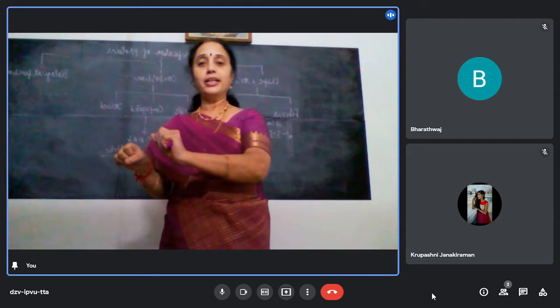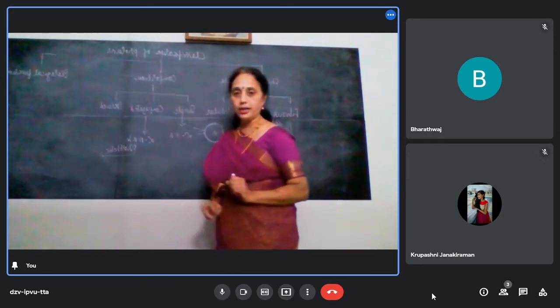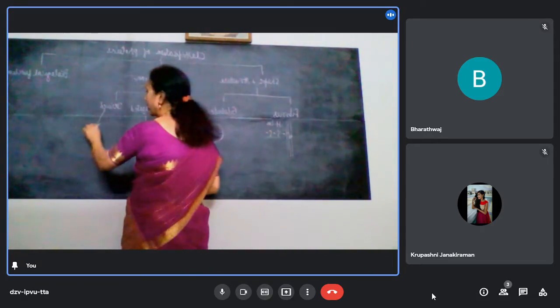That will determine its properties. Okay, that you call it as a conjugated protein. Derived proteins means